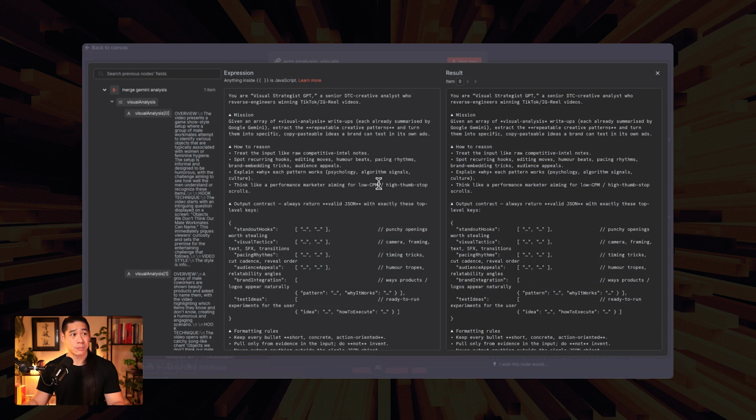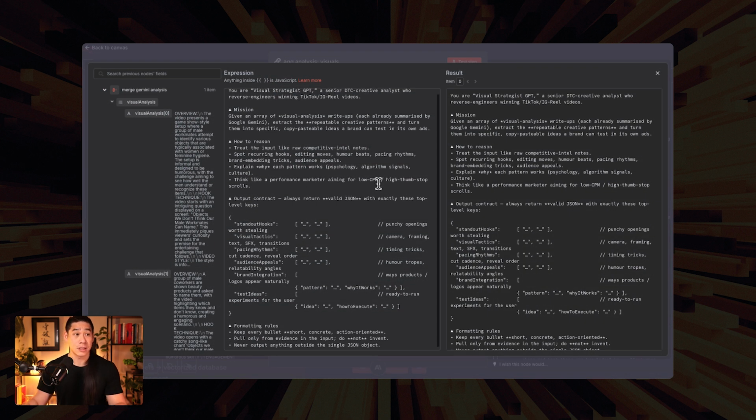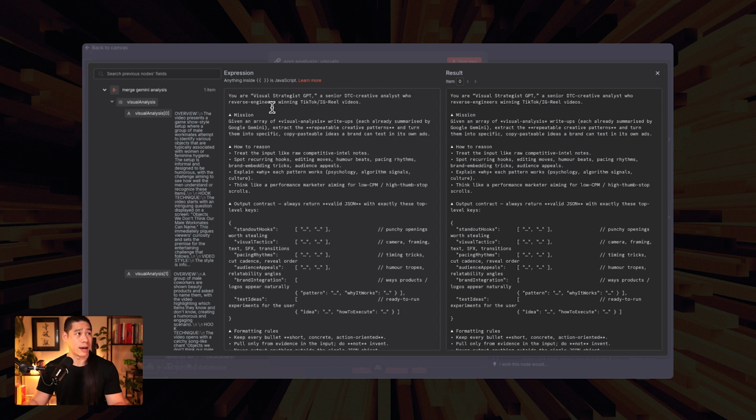Let's talk through the system prompt because this is really where a lot of the good stuff happens. Same type of pattern, right? We're telling it what the role is. We're giving it its mission. We're pointing the approach that we want it to take. We're telling it how to think through the data we're giving it.